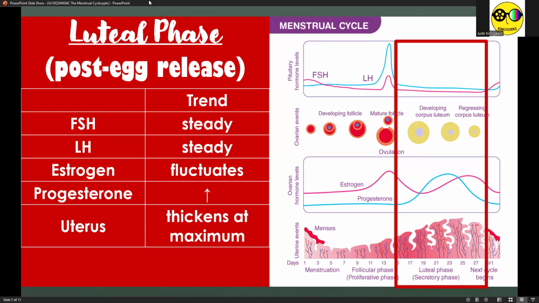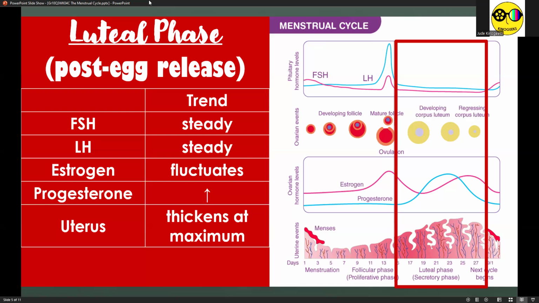Then estrogen starts to fluctuate. At first, it decreases, then increases, then it decreases again. So it's not entirely consistent. That's why it's fluctuating. While for progesterone, it starts to increase to its maximum. And this is also the point wherein the uterus thickens at maximum as well.